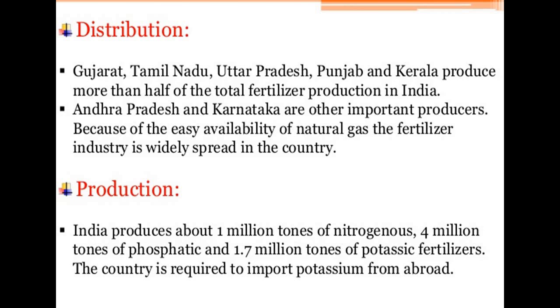Now who are the producers of these fertilizers? Gujarat, Tamil Nadu, Uttar Pradesh, Punjab and Kerala produce more than half of the total fertilizer production in India. Andhra Pradesh and Karnataka are other important producers because of the easy availability of natural gas. The fertilizer industry is widely spread in the country. India produces about 1 million tons of nitrogenous, 4 million tons of phosphoric and 1.7 million tons of caustic fertilizers. The country is required to import potassium from abroad because it is not available in India.